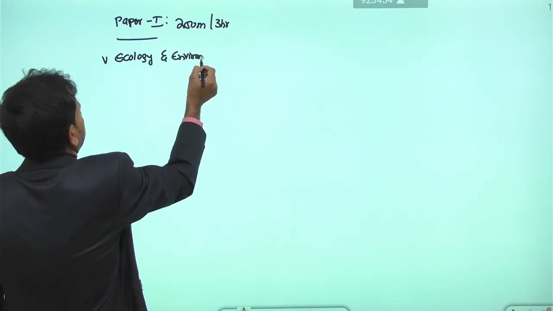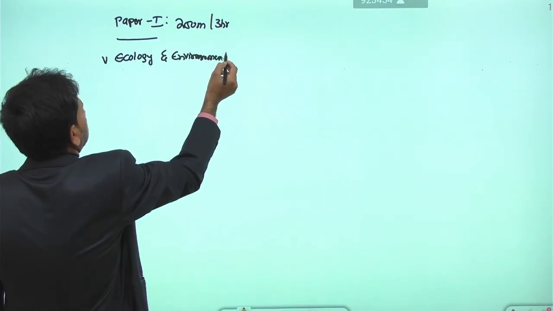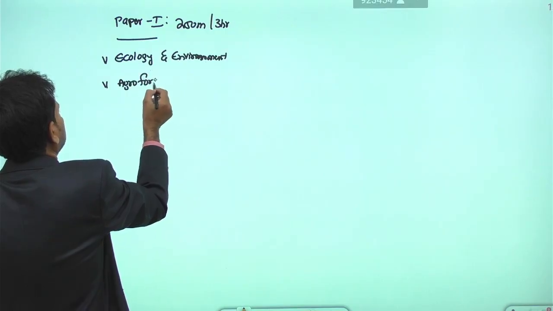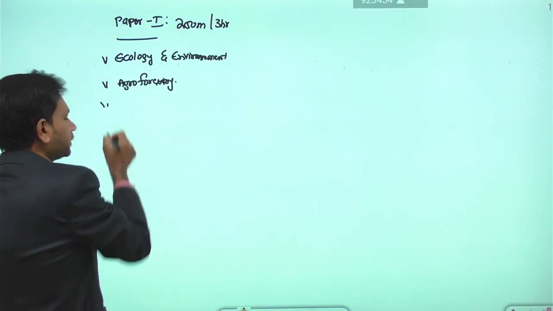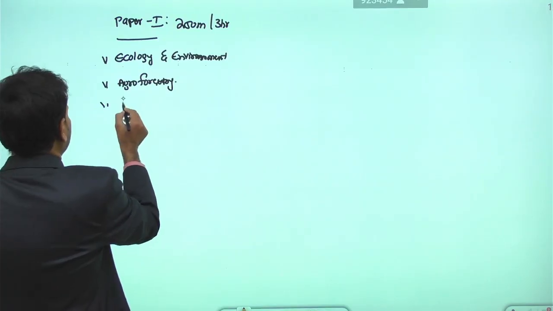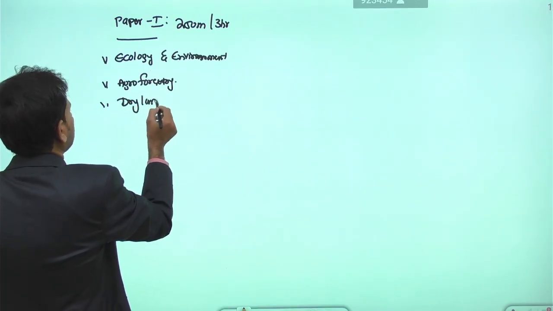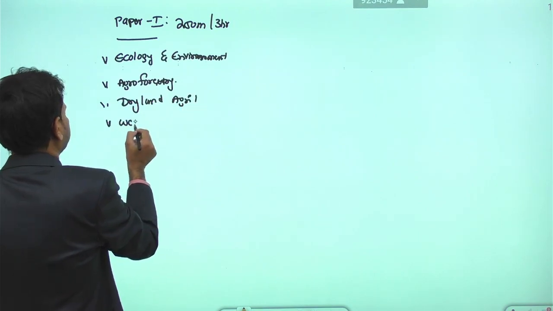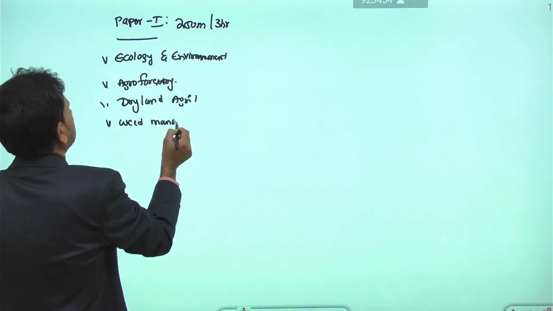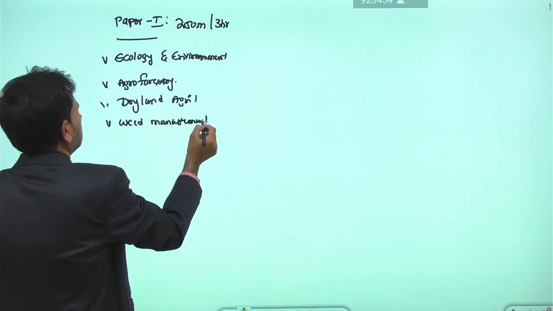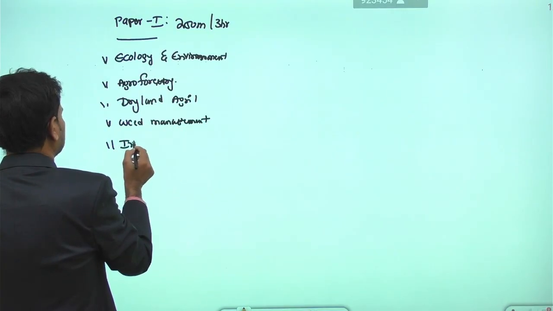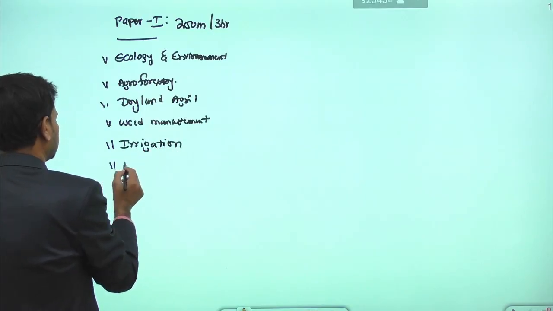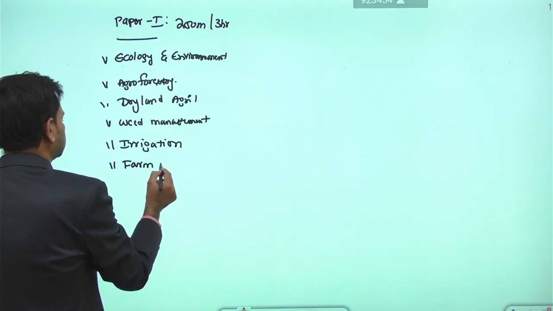Ecology and environment. Another syllabus we have is agroforestry. Then apart from that, we have dryland agriculture. Then we have weed management. Then we have irrigation in paper 1. Another is farm management.